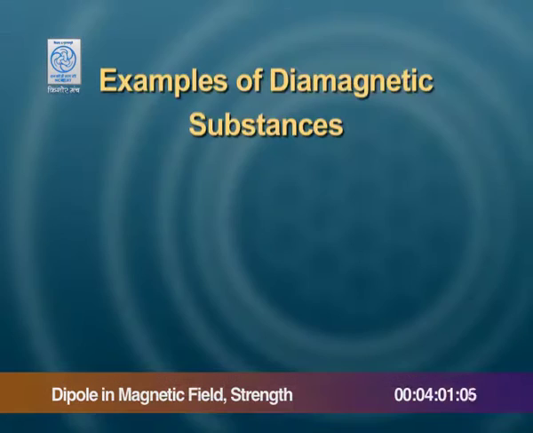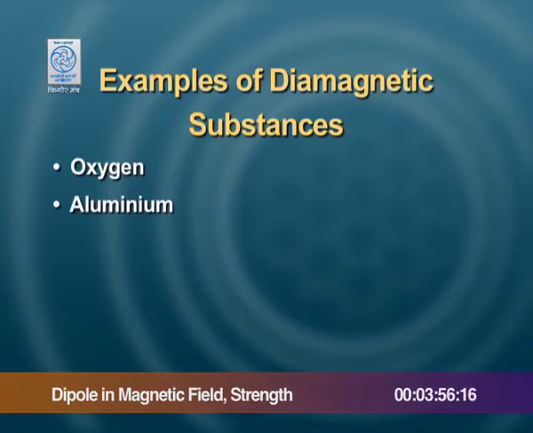We have materials which do not allow this, or in effect change the orientation in a way that kind of repels it. That means the orientation changes, but an effect of repulsion to the external field is generated. Such materials are classified as diamagnetic substances. Examples of these are oxygen, aluminum, sodium, platinum, etc. Some of the common materials these are.